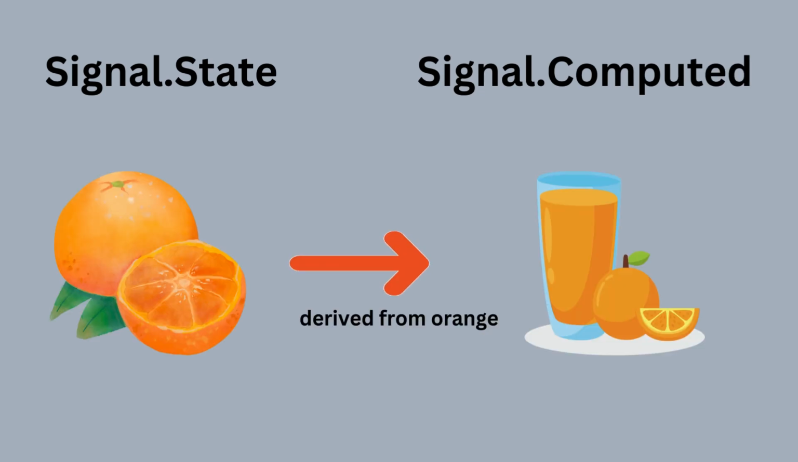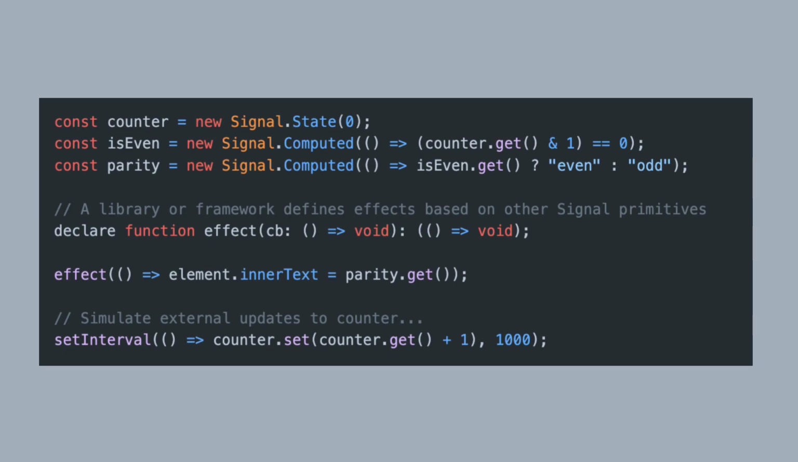The proposed API consists of two main parts, signal state and signal computed. Signal state represents a writable value that others can read, while signal computed represents a value that's derived from other signals. In this example, we create a signal counter with an initial value of 0 using signal state. We then create two computed signals, isEven and parity, which derive their values from counter. Finally, we use the effect function to update the DOM with the latest parity value whenever parity changes.